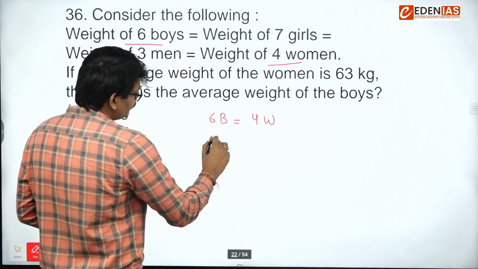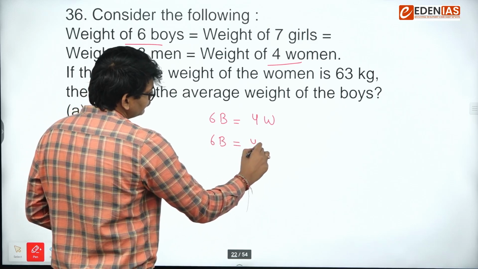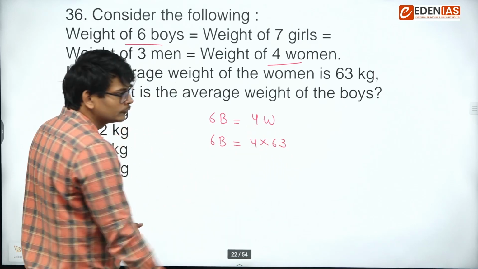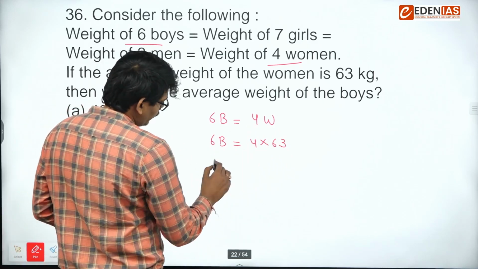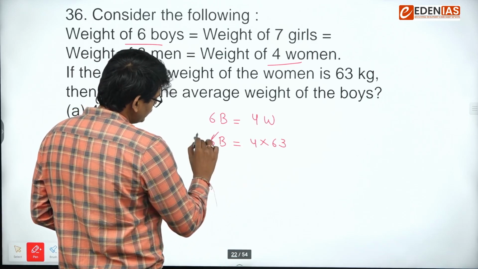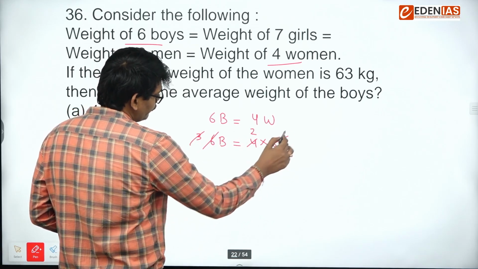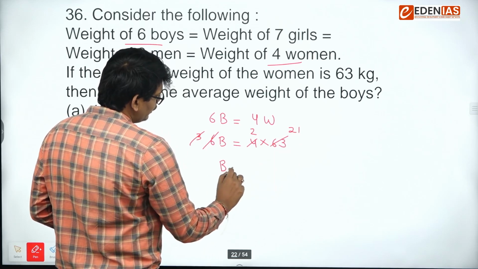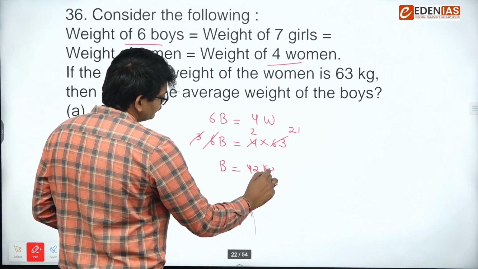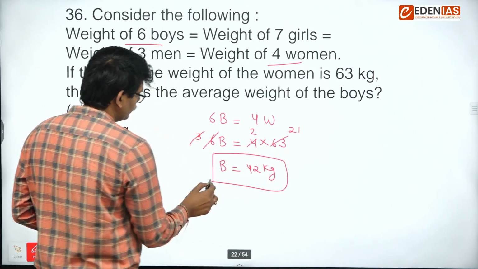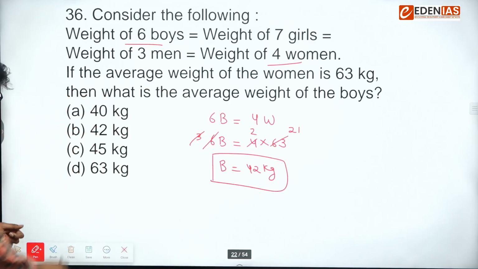We know the value of W. Okay. Now on simplification, we will get the answer. So this will be 3, this will be 2, this will be 21. So B will be 42 kg. Direct question. Right.